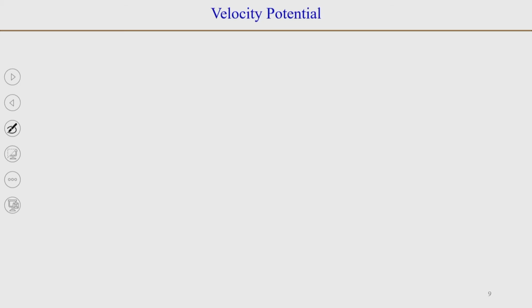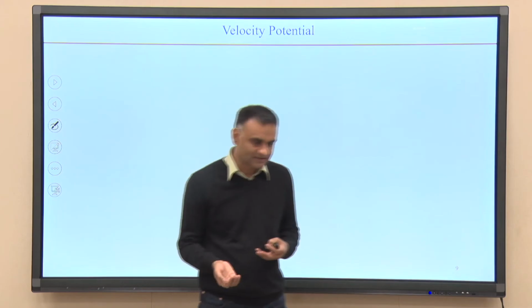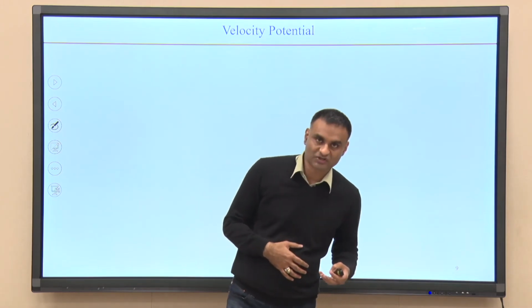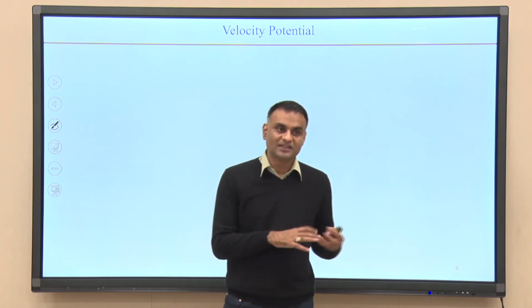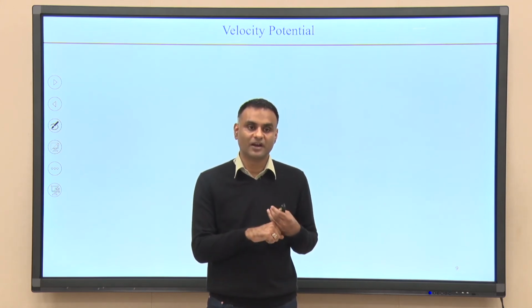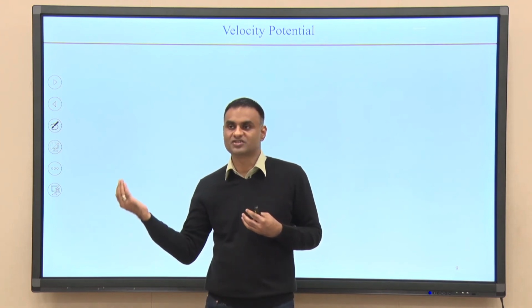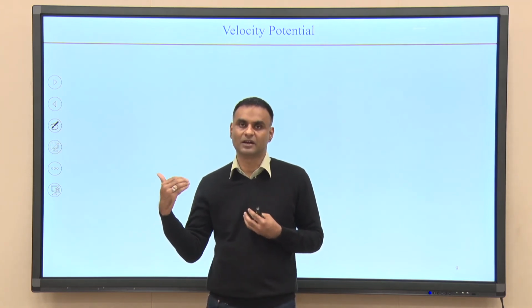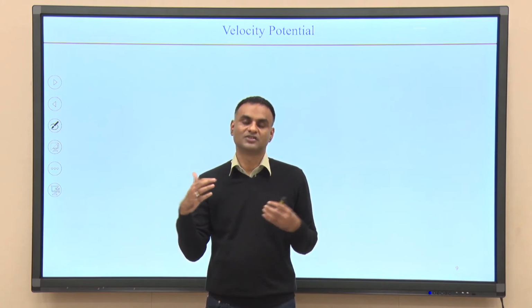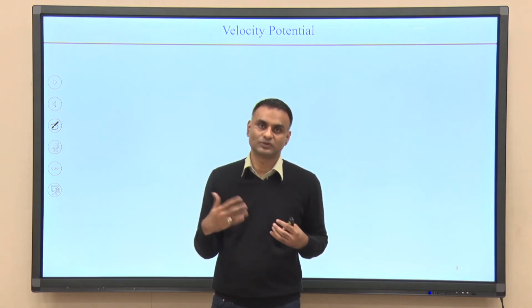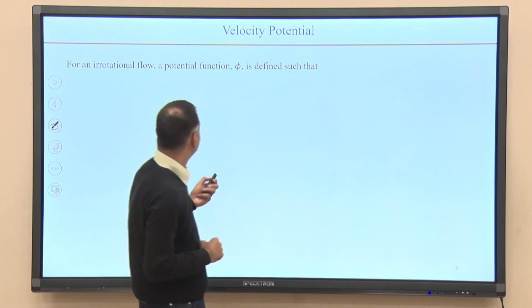Now, we will define another function, which is the potential function, and as we will show, the potential function is relevant for irrotational flow only, because it is defined for an irrotational flow. Irrotational flow is also known as potential flow.